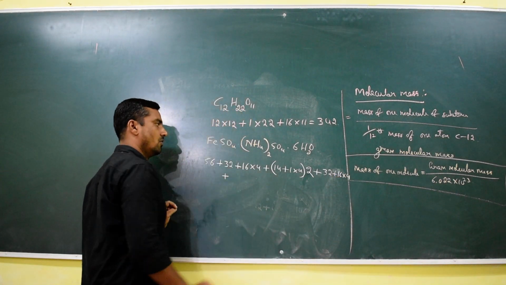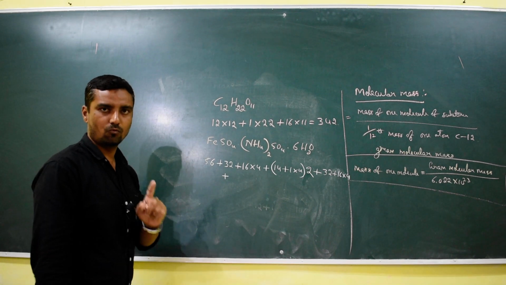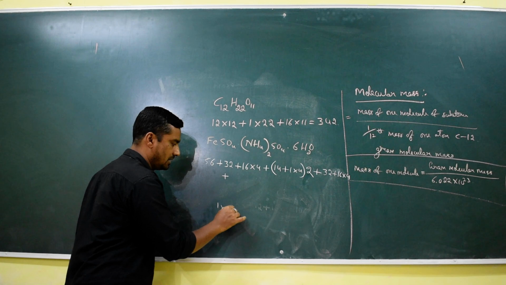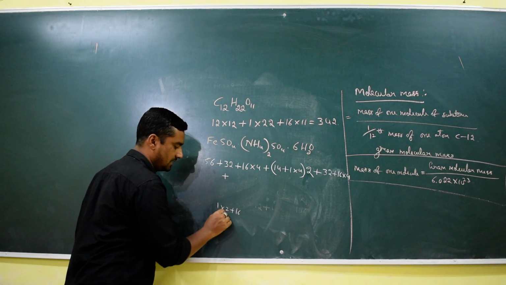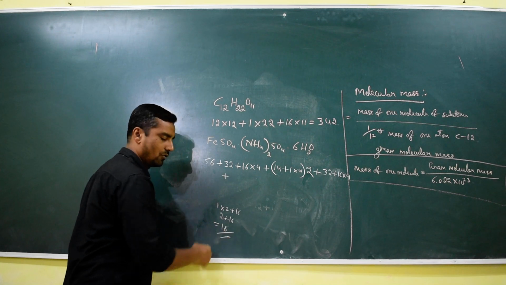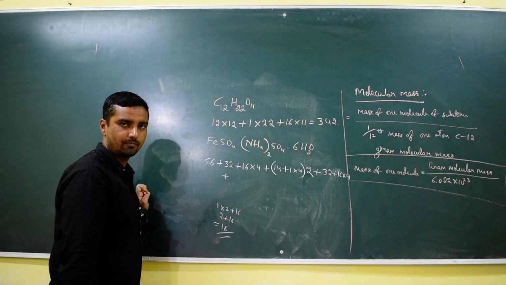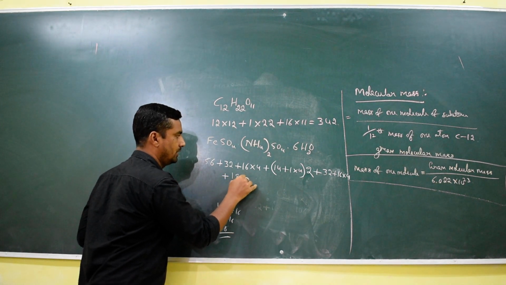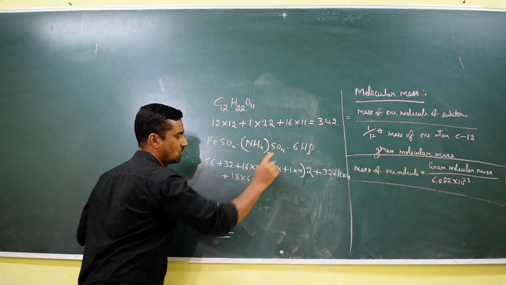Plus for one water molecule, hydrogen is 1 into 2 plus 16, that is 18, correct? For one water molecule the molecular mass is 18. So now 18 into 6, because there are 6 water molecules.